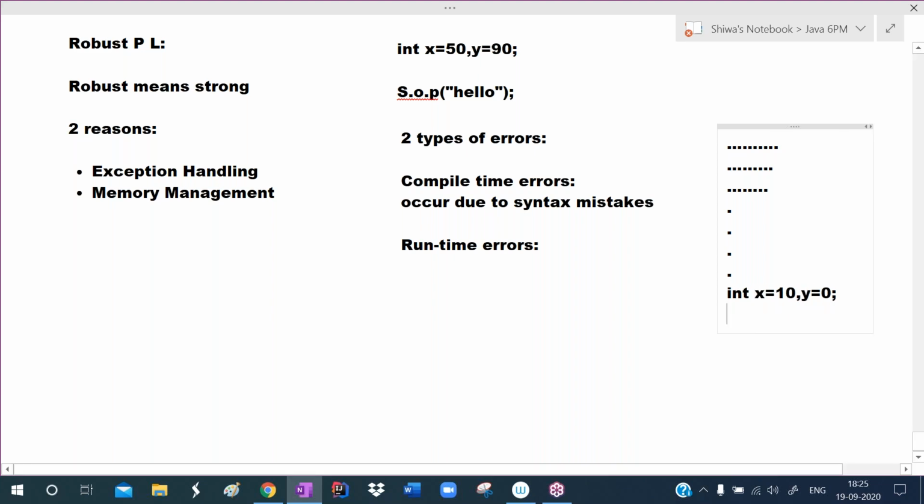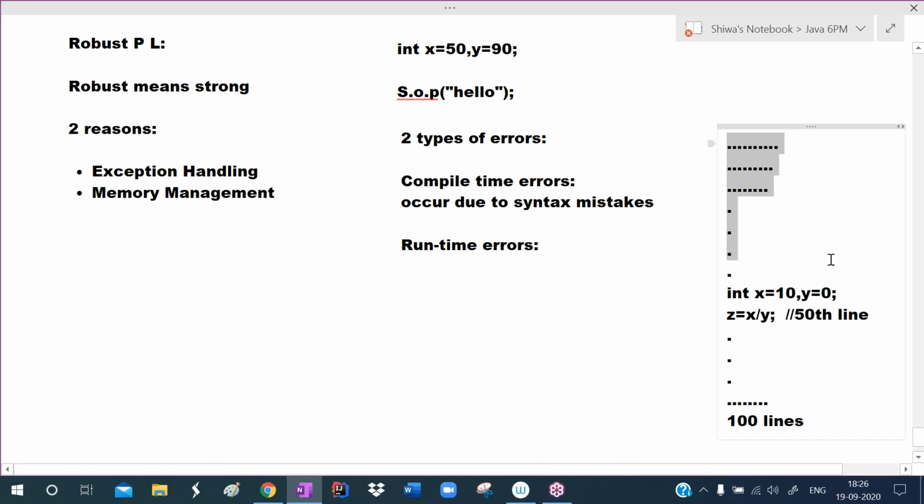I want to store the x by y value in z. So z equals x by y. I'm writing this code at the 50th line. Like this, total 100 lines of code is there.